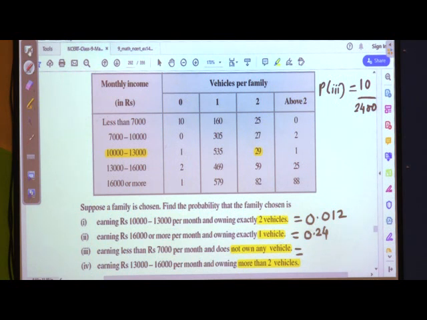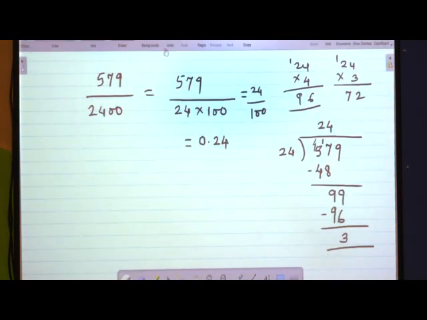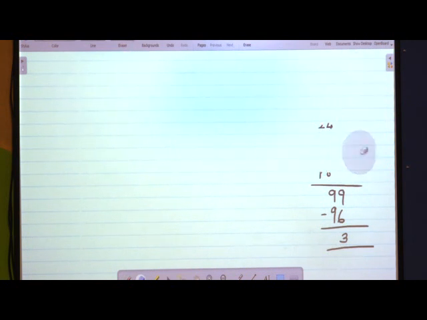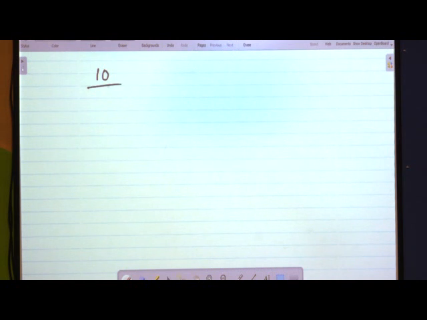Let us do this division. Total number of families is 10, so 10 upon 2,400 means 10 upon 24 into 100.